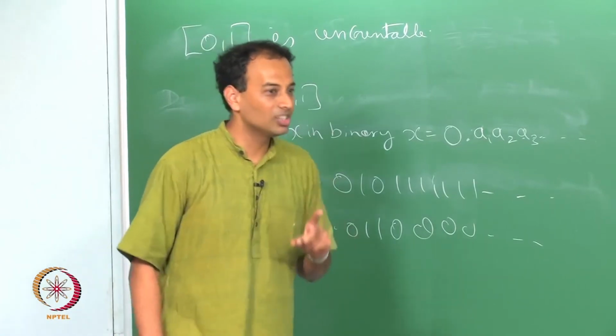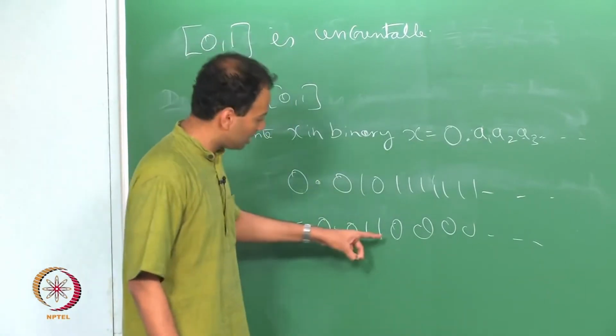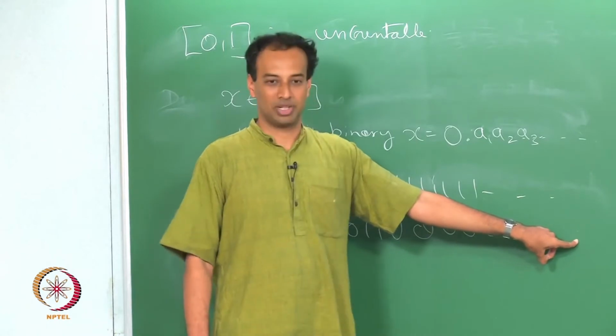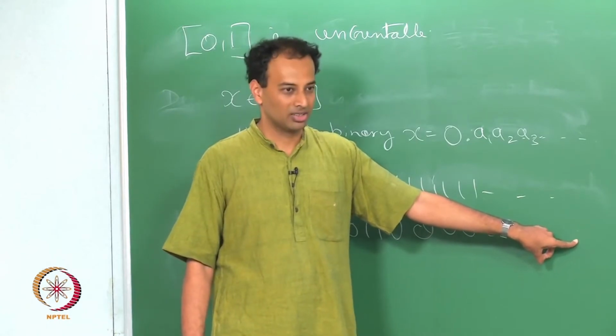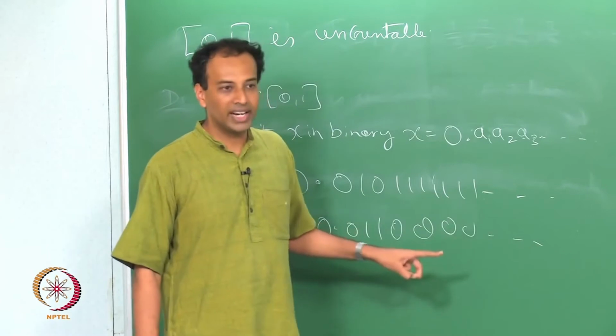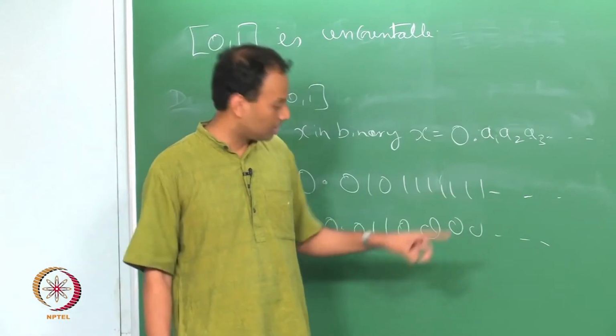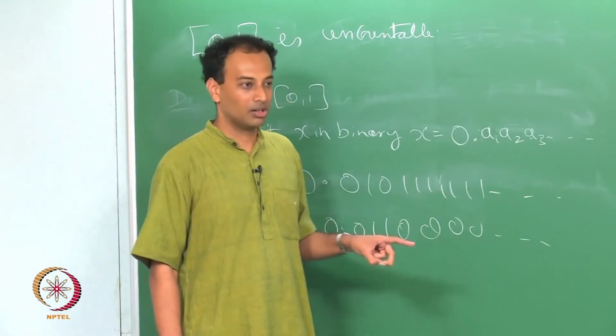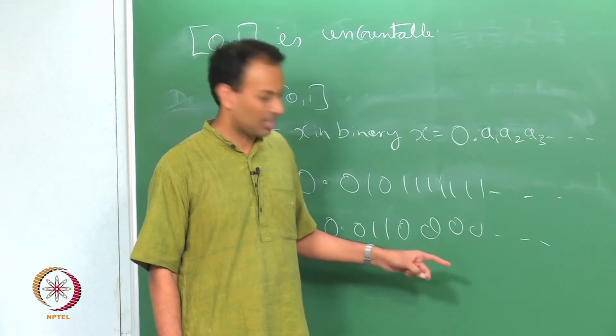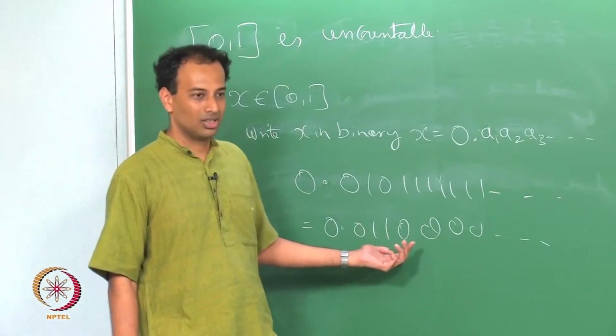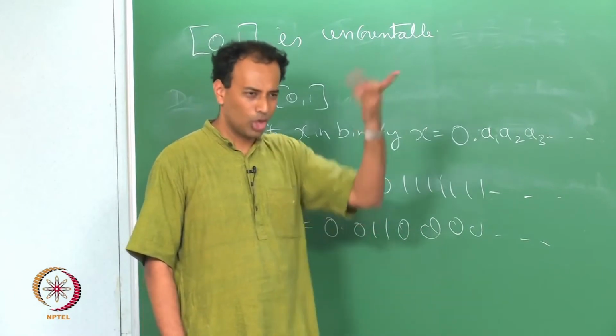This problem occurs only for those numbers which have terminating binary expansions. These numbers are called dyadic rational numbers; after all they are rational numbers, of the form a by 2 power b.